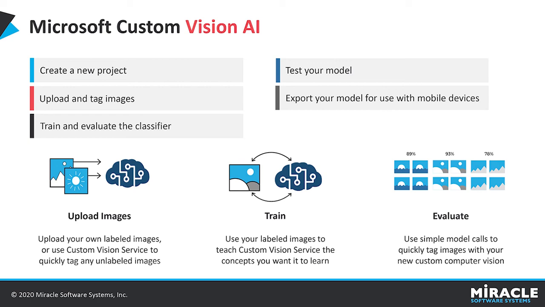This is how the model is basically built in Microsoft Custom Vision. If you are satisfied with the model accuracy, recall and predictions and everything, then we can go and export the model. There are some prerequisites that are required. A valid Microsoft account is needed for this. As mentioned, the dataset is also a prior requirement, and the test images are also necessary. So this is all about the Microsoft Custom Vision AI.